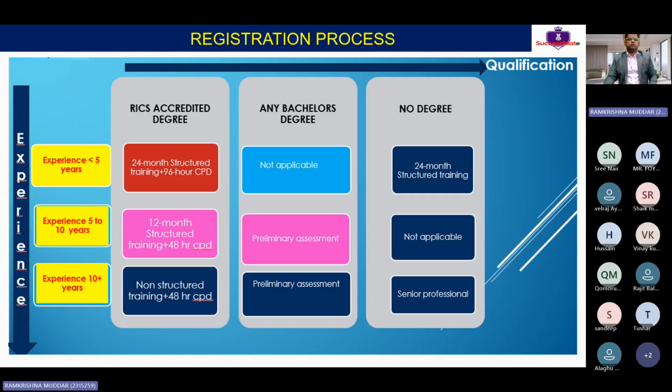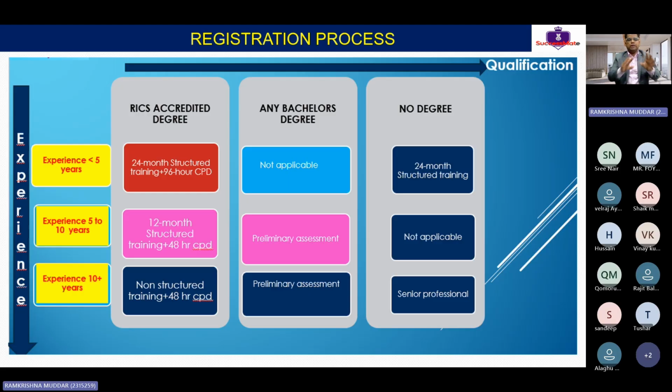If your experience is between 5 to 10 years and you are going to do the RICS accredited degree, then it is 12 months of structured training plus 48 hours of CPD. Basically, you have to choose a mentor who will give you structured training, and you should maintain a diary. But this is only for RICS accredited. This is the commonly used route, which is preliminary assessment. This is for 5 to 10 years, or if you have 10 plus years of experience and any bachelor degree, then you can go for preliminary assessment.